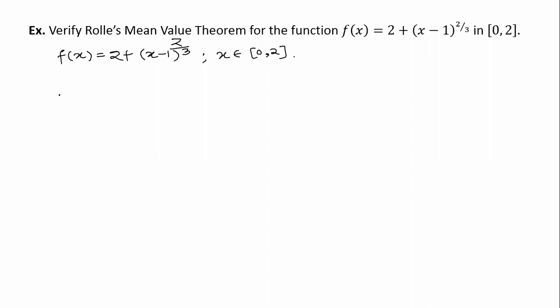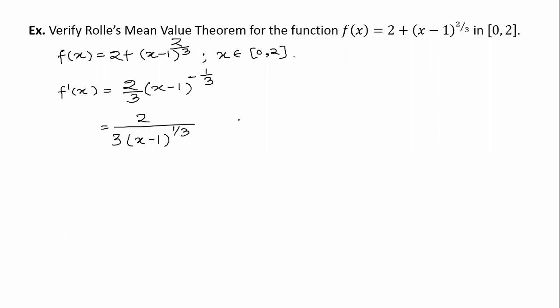Now, if we just try to find the derivative of this, then it will be 2 by 3 (x minus 1) to the power minus 1 by 3, and that is equal to 2 upon 3 times (x minus 1) to the power 1 by 3.